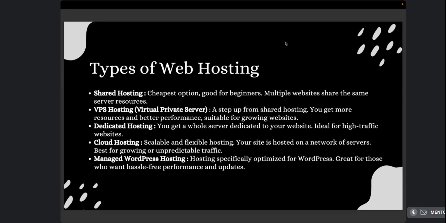So here what happens is, of course it is like shared hosting, because you will be using the same server for multiple websites itself, but you wouldn't know. So whatever configurations and resources they will be assigning for you, it will be separated from the rest of the servers.